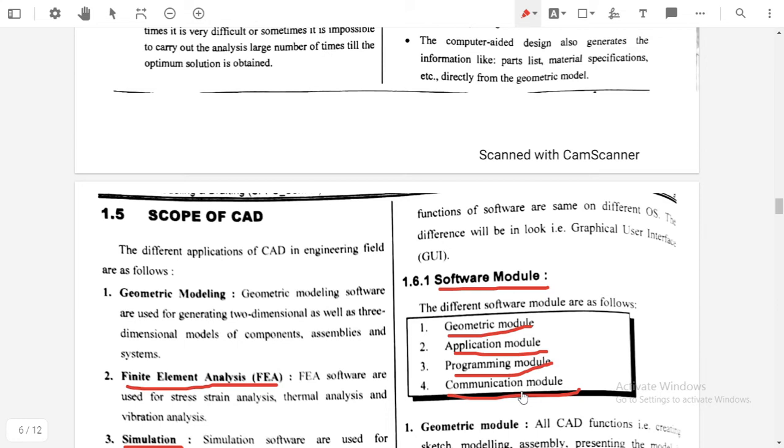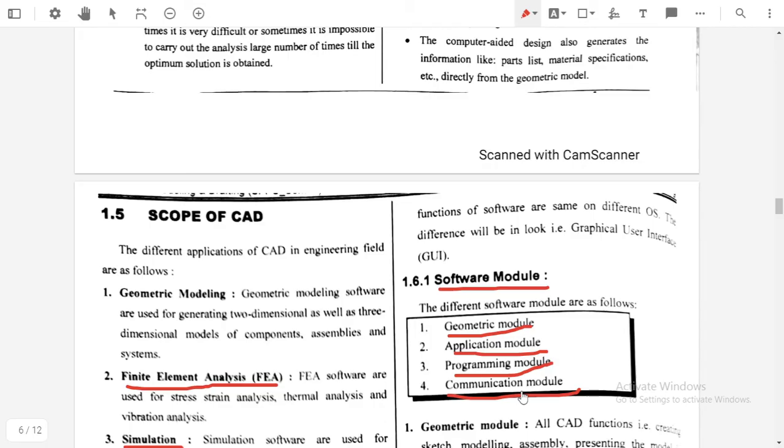In addition, the application module includes computer aided manufacturing, computer numerical control, and 3D printing.